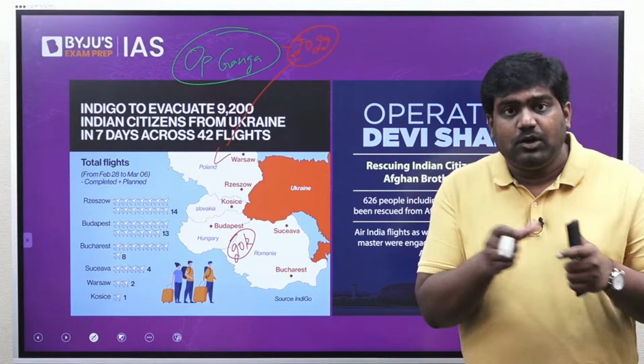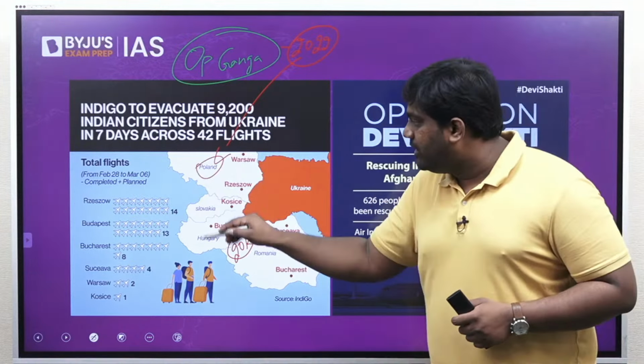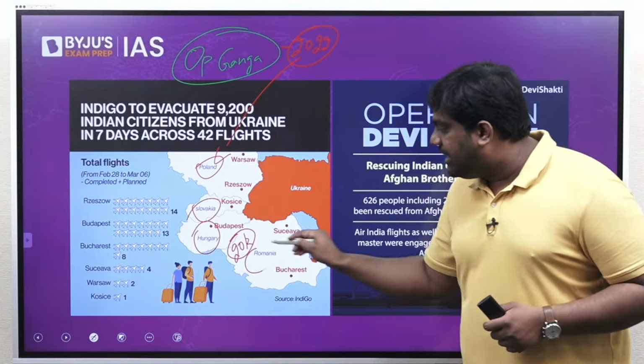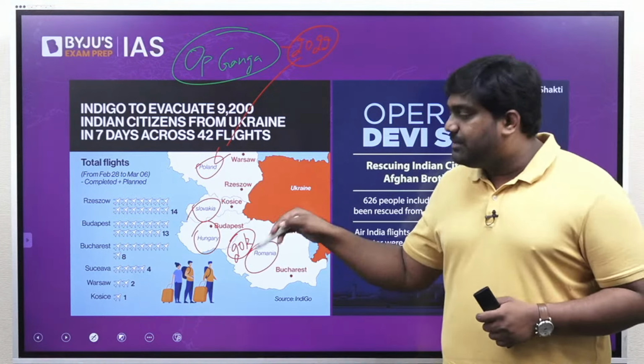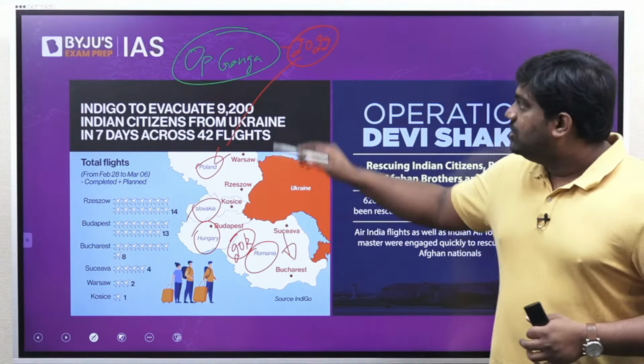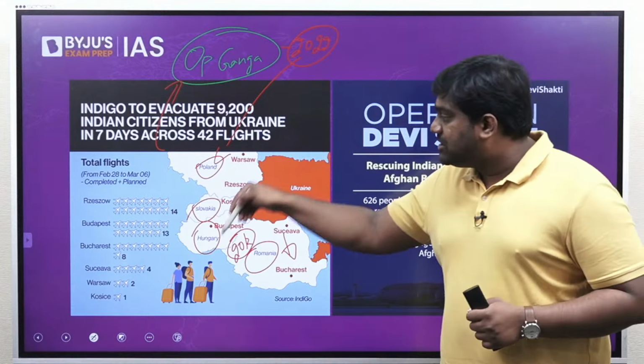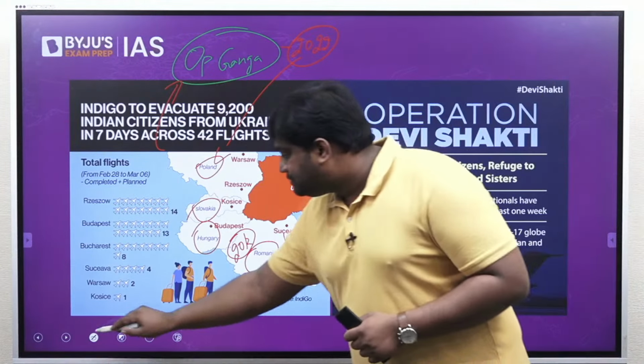It had to evacuate them from the neighboring countries located over here, which is Poland, Slovakia, Hungary and Romania. From these neighboring countries, India brought back the Indian nationals through a mission known as Operation Ganga. So Operation Ganga is related to Ukraine. Next,